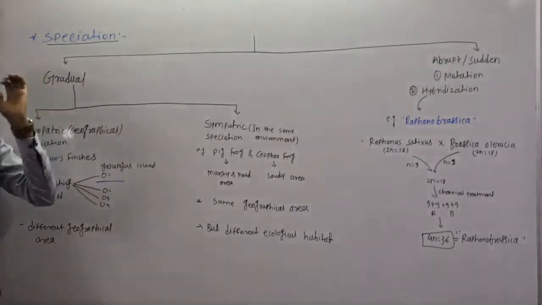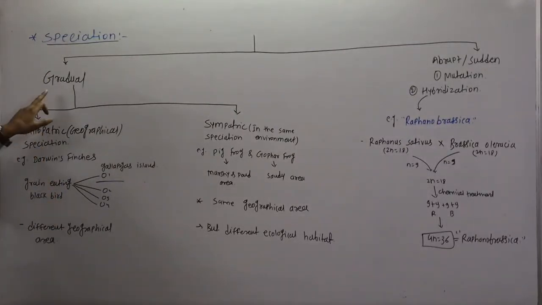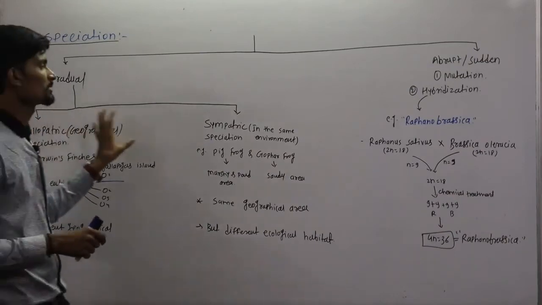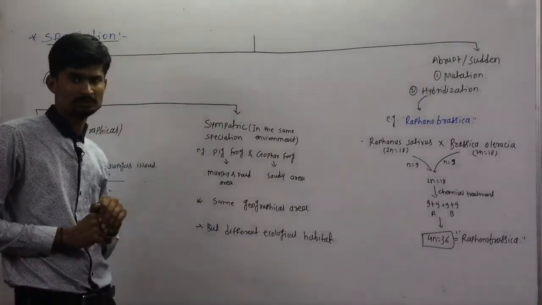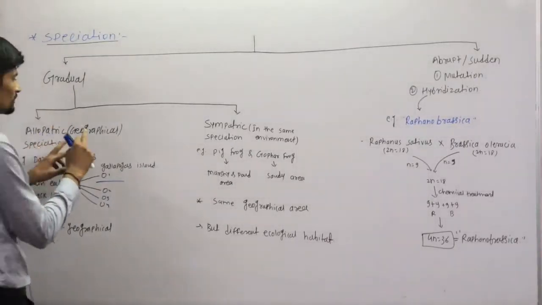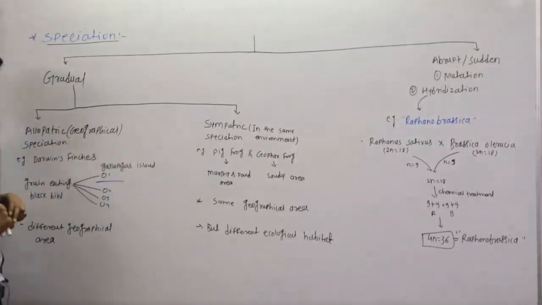Gradual means it is slowly; it requires a longer duration for the speciation. Now gradual is again divided into two types, that is allopatric speciation and sympatric speciation. Simply, allopatric speciation means it is according to the geographical area.